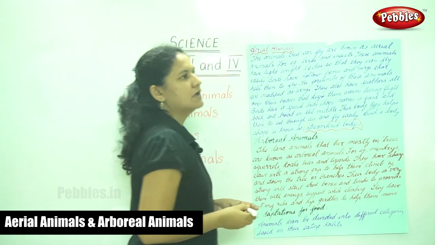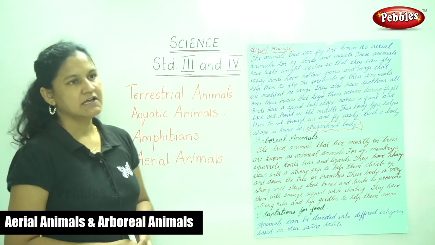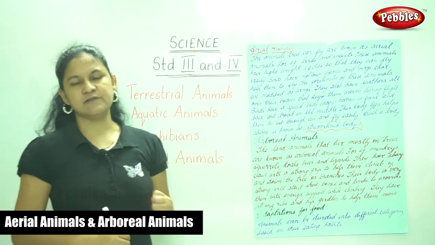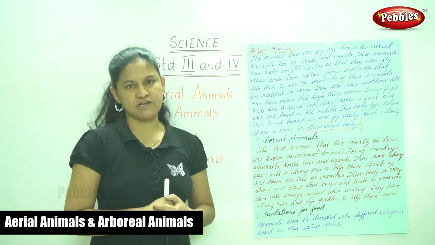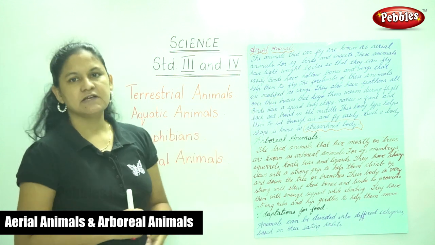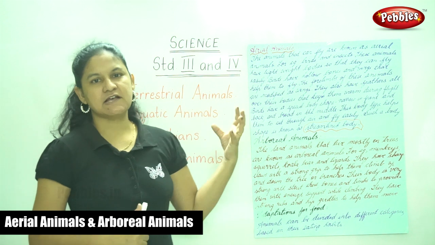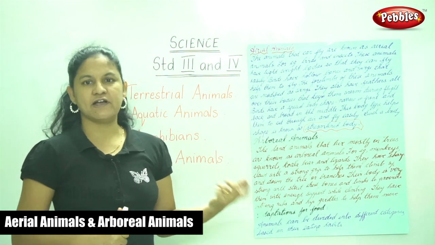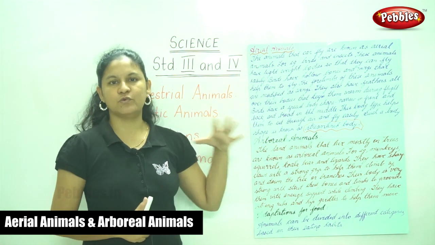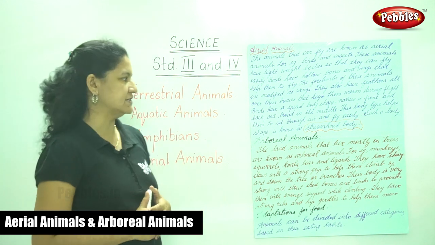So animals that can fly are known as aerial animals, and your examples are your birds and insects. These animals have lightweight bodies and hollow bones and wings that help them to fly. The forelimbs of these birds are modified as wings, and they have feathers all over their body to help them keep warm during flight.